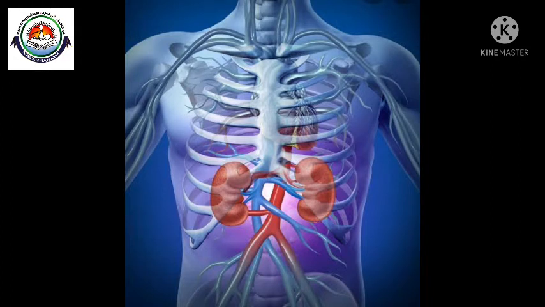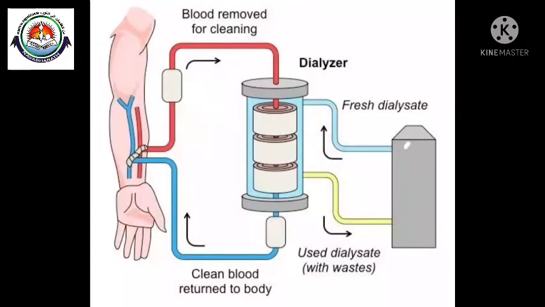In case of kidney failure, an artificial kidney can be used. An artificial kidney is a device to remove nitrogenous waste products from the blood through dialysis. Artificial kidneys contain a number of tubes with a semi-permeable lining suspended in a tank filled with a dialysing fluid.